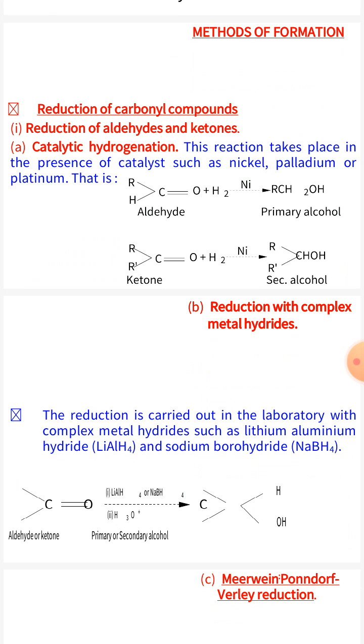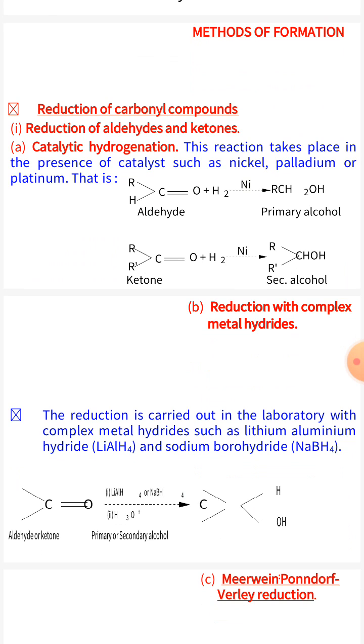Next, methods of formation of alcohol. Alcohols are prepared by reduction of aldehydes, ketones, carboxylic acids and esters by using different reducing agents. First is reduction of carbonyl compounds.